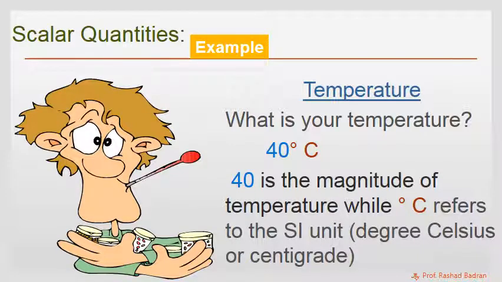Another example on scalar quantity is this. This person has a fever. So he has been asked, what is your temperature? He says 40 degrees Celsius. Now here, 40 is the magnitude of his temperature, while degree Celsius is the international unit of temperature, which is also called centigrade.